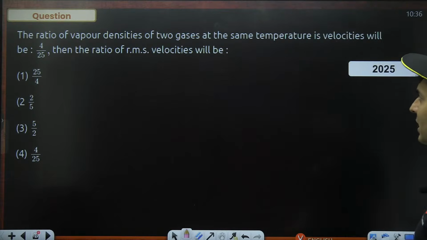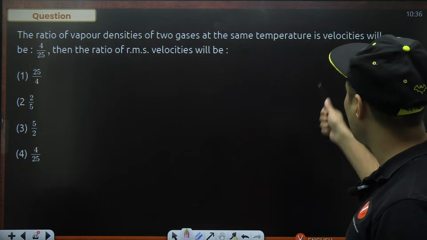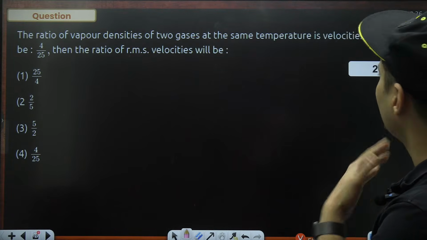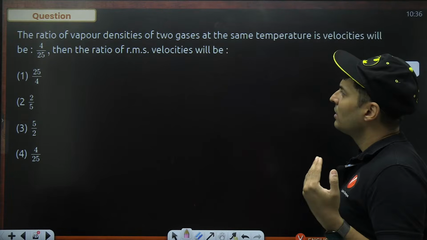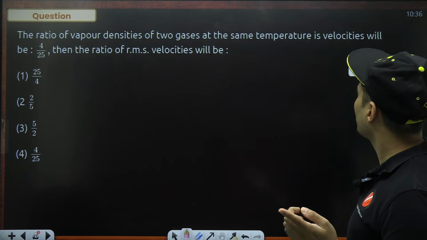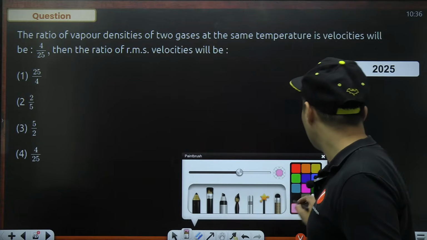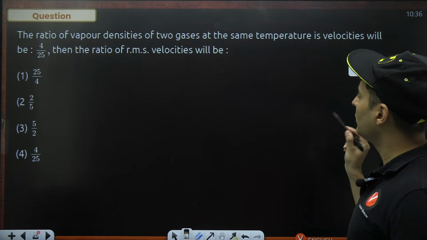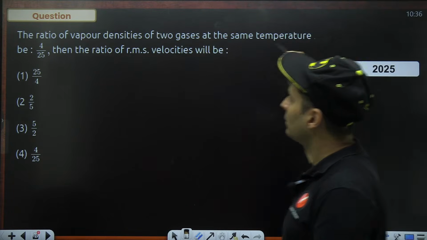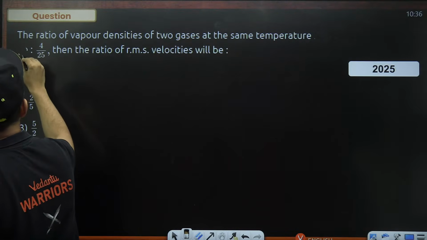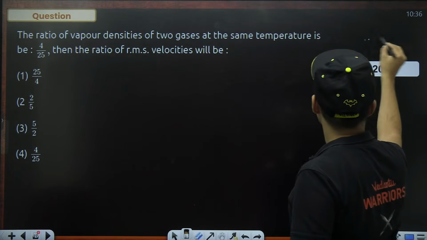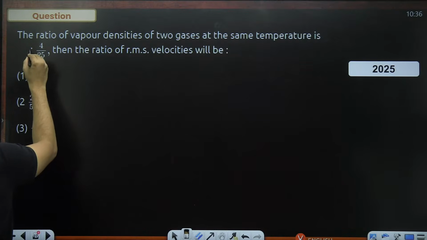The ratio of vapor densities of two gases at the same temperature is 4 is to 25.